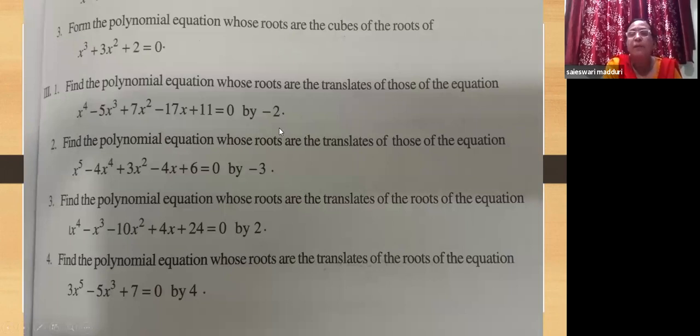So if it is by -2, you have to divide by 2. Use synthetic division, that is the easiest way to find. If it is -3, use +3. If it is +2, use -2. If it is +4, use -4.